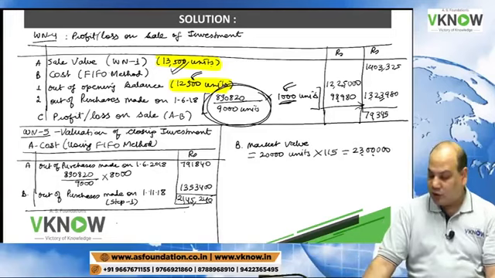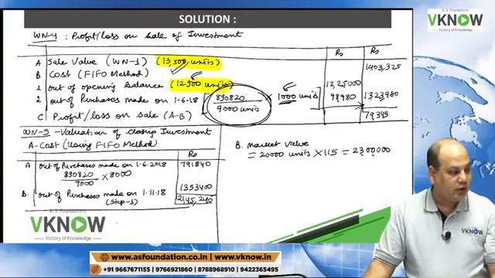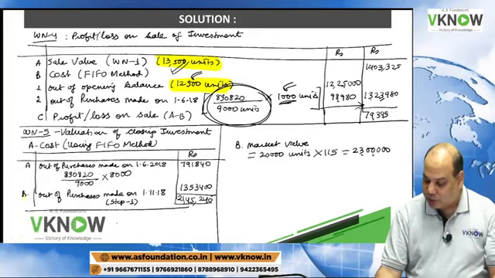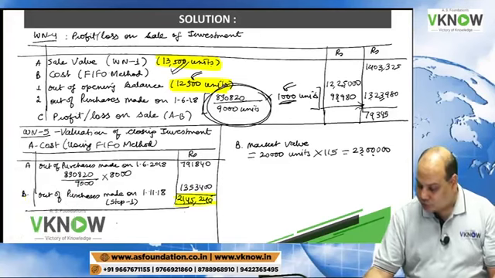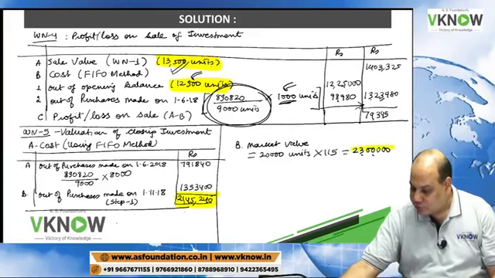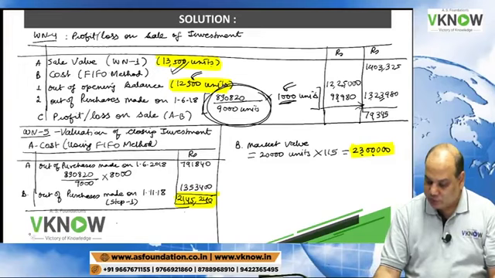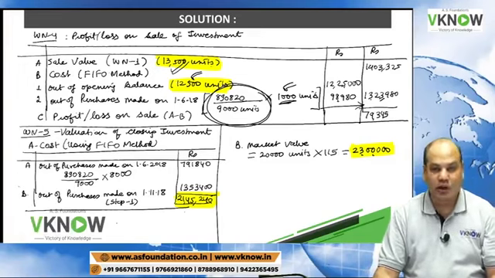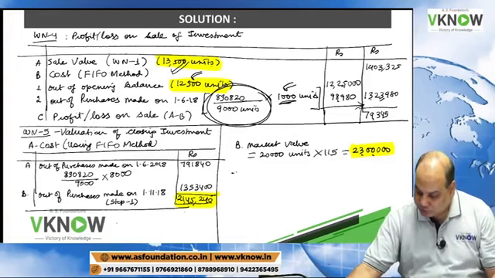Is the market value 23 lakh? Now we will apply AS 13. This is cost, 2145240. This is market value. AS 13 says investment will be valued at cost or market value, whichever is lower.